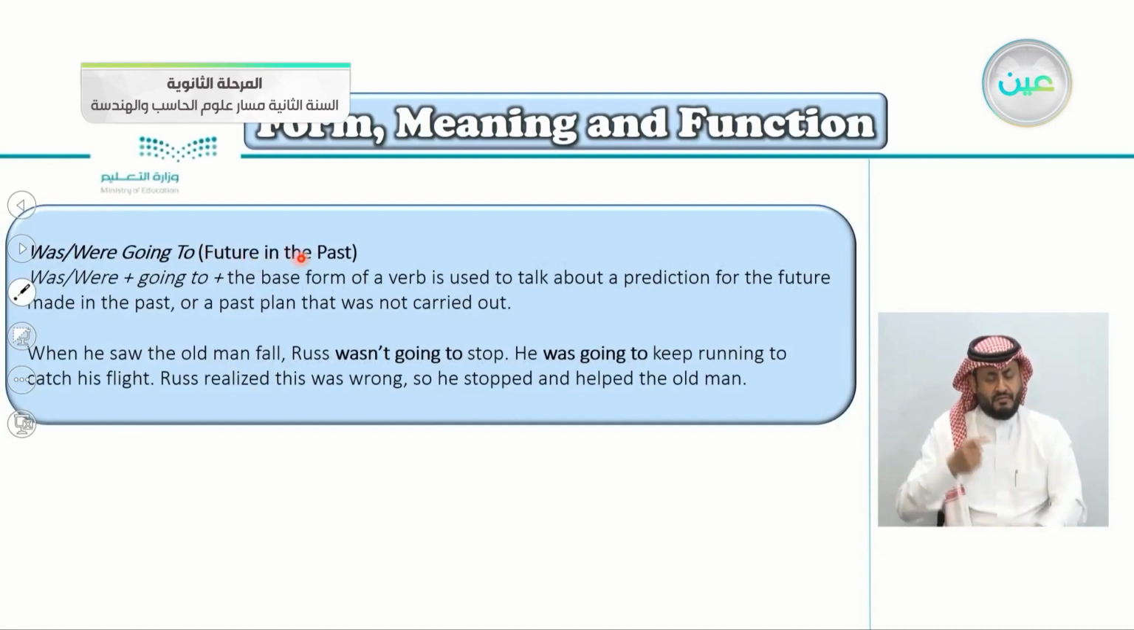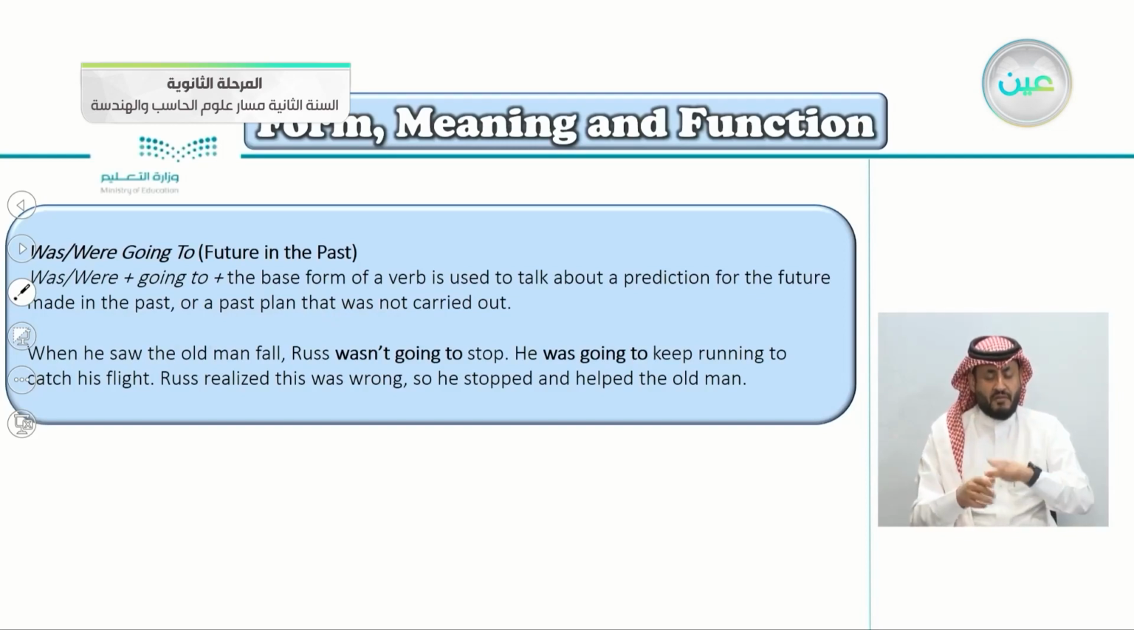Another part here, was, were, going to, future in the past. Let's read it together. Was, were, plus going to, plus the base form. I was going to meet him, for example. So we're talking about the future in the past, of course. Was, were, going to, plus the base form of a verb is used to talk about a prediction for the future made in the past, or a past plan that was not carried out.